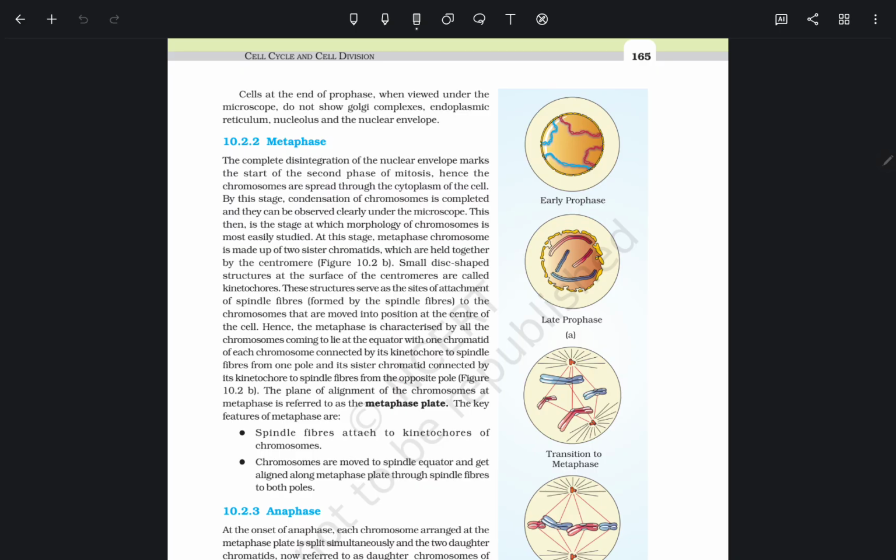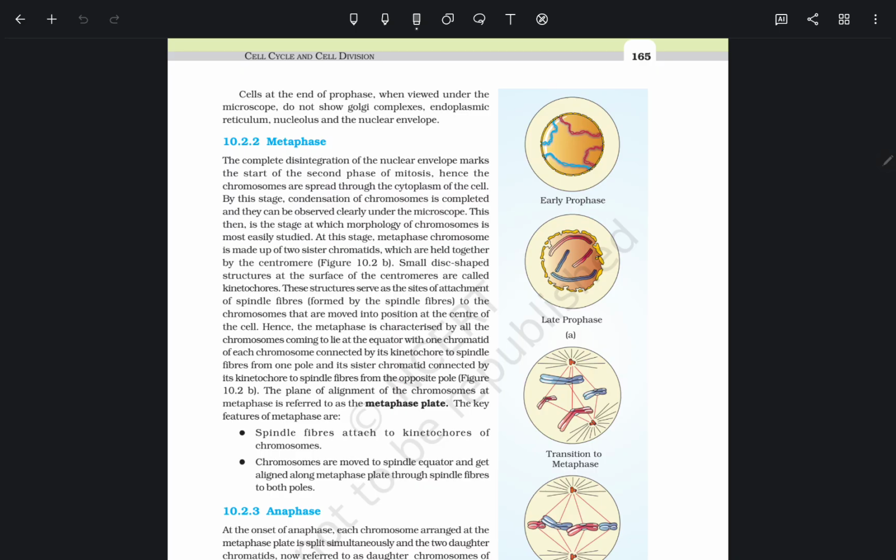At this stage, the metaphase chromosome is made up of 2 sister chromatids, which are held together by the centromere. Small disc-shaped structures at the surface of the centromere are called kinetochores. This is the phase where the kinetochore appears in the metaphase.